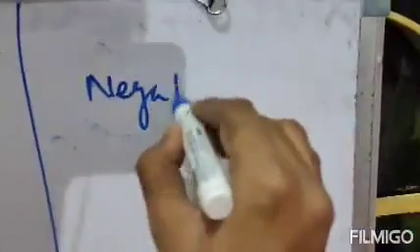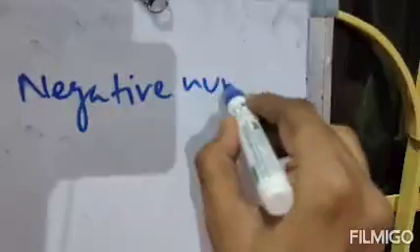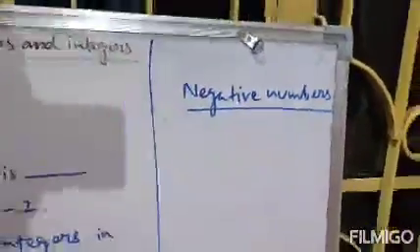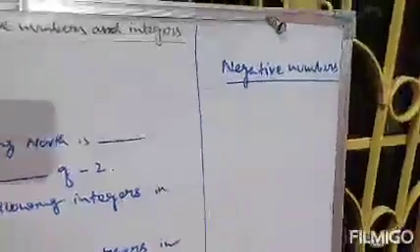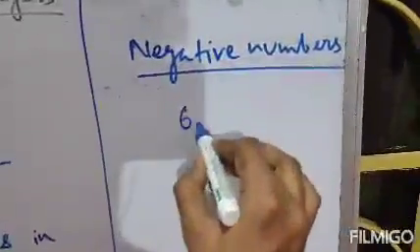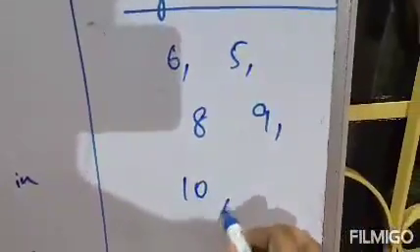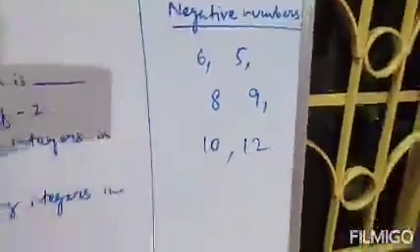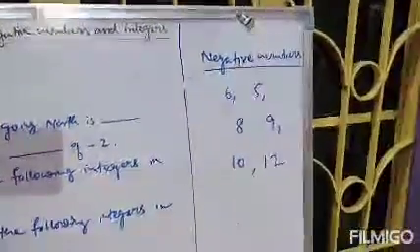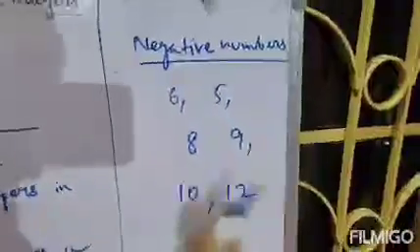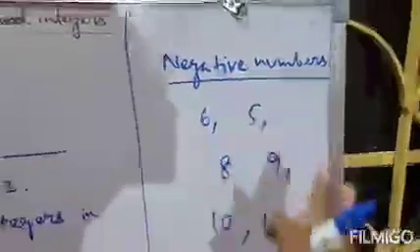What are negative numbers? Negative numbers are just numbers having a negative sign. That means if we say, suppose 6, 5, 8, 9, 10, 12, any numbers, these numbers are positive numbers. These are not negative because here no negative sign is present. If we write 6, 5, 8, 9, 10, 12, these are actually the positive numbers.